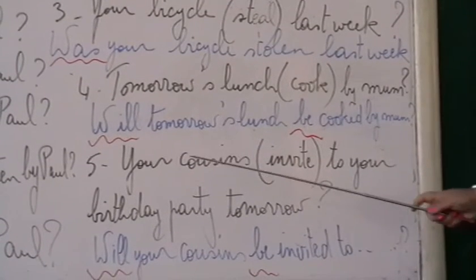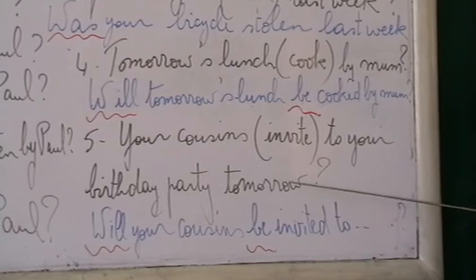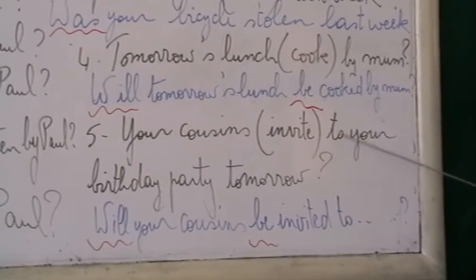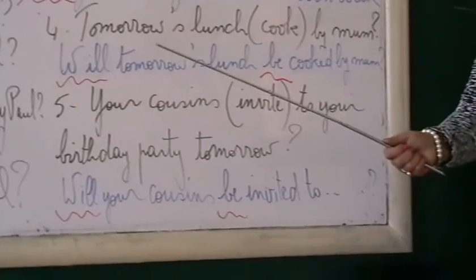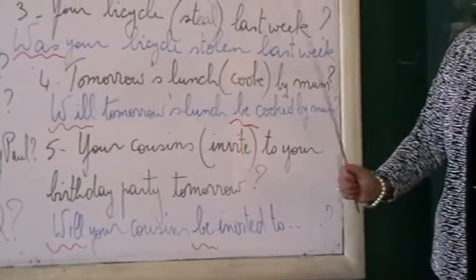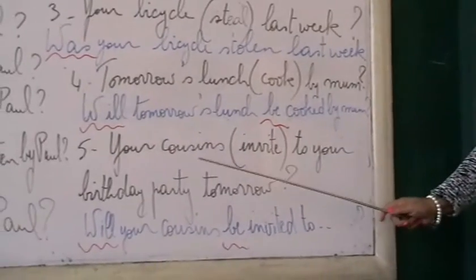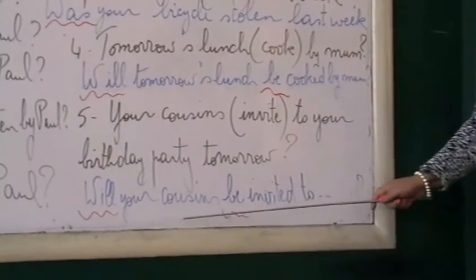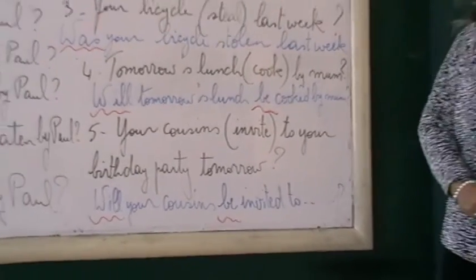The last example here, your cousins invite to your birthday party tomorrow. Pay attention here, to your birthday party. It shows that your cousins are not going to invite, but they are invited. So it's a passive. You have to understand at the beginning, is it an active or a passive sentence? Of course, this is a passive sentence. So, will your cousins be invited to your birthday party tomorrow?